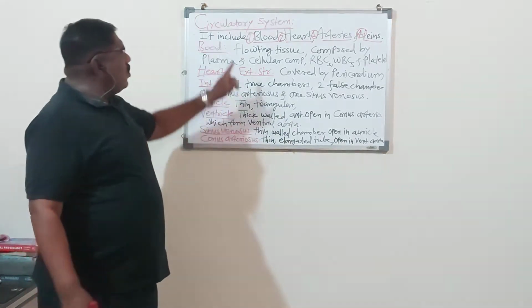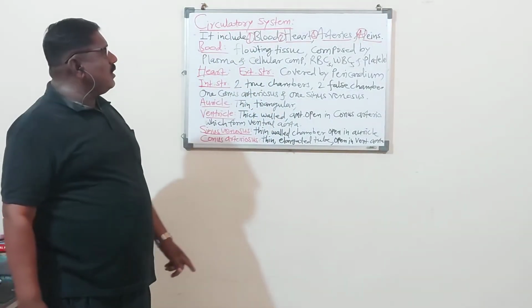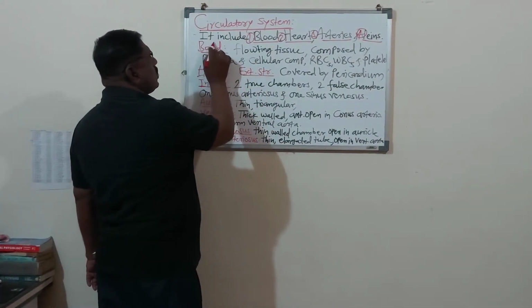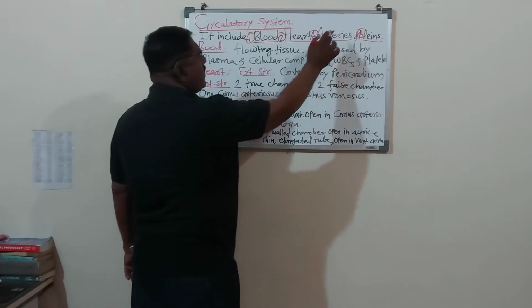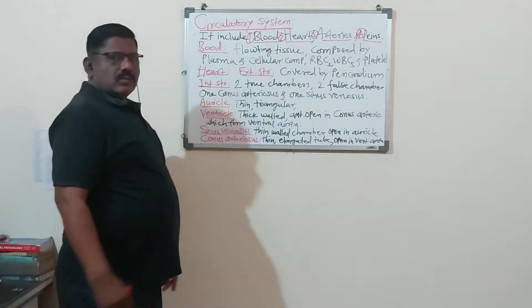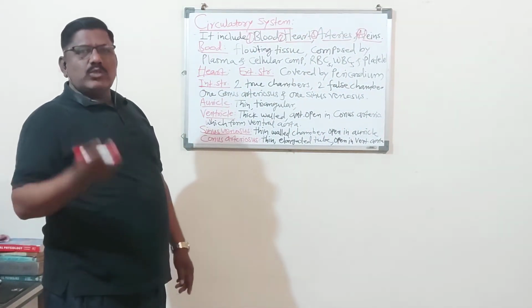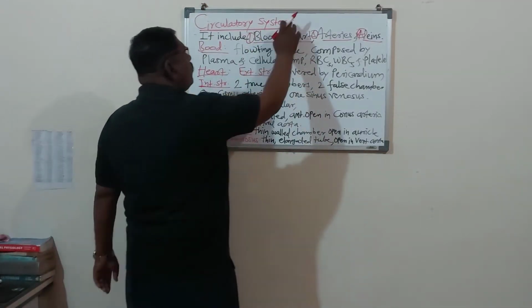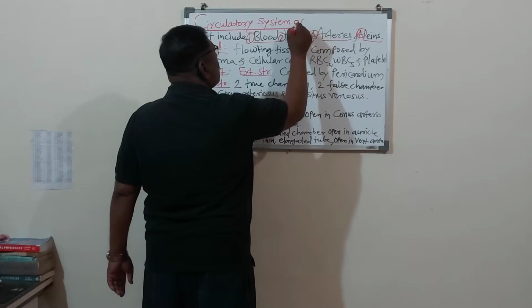So you have to write 1, 2, 3, 4 in this way. So the circulatory system includes the blood, heart, arteries and veins. For newly joined students, write circulatory system of Scoliodon.